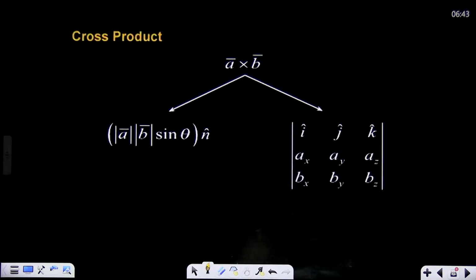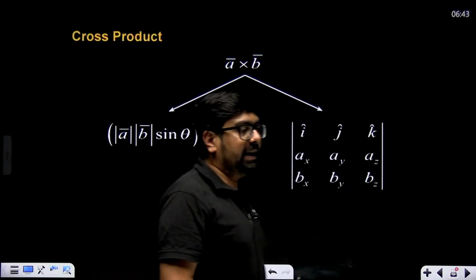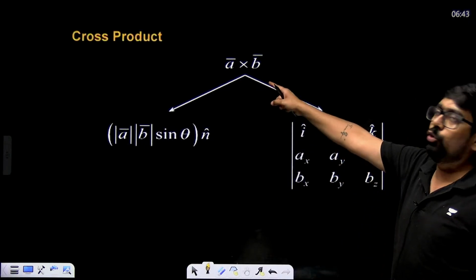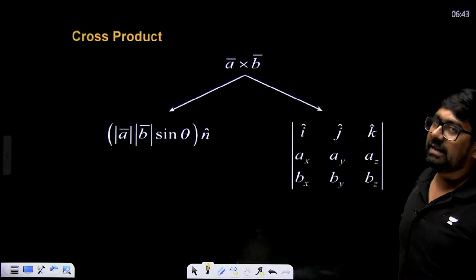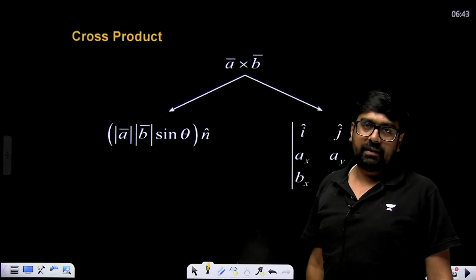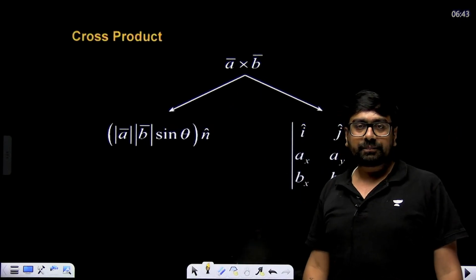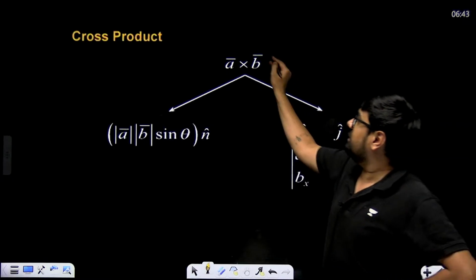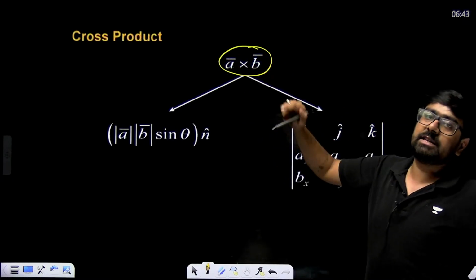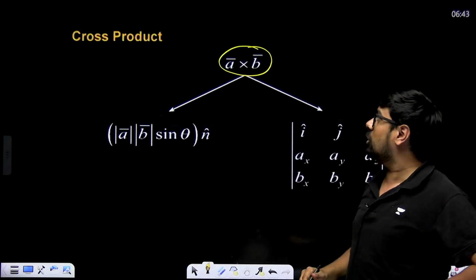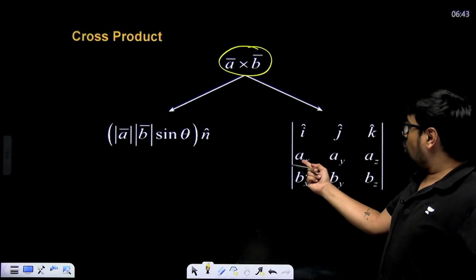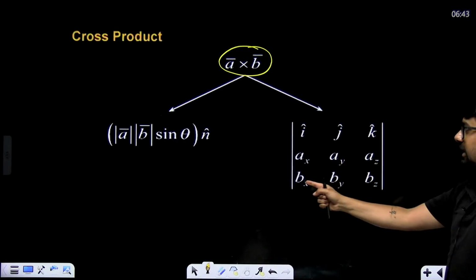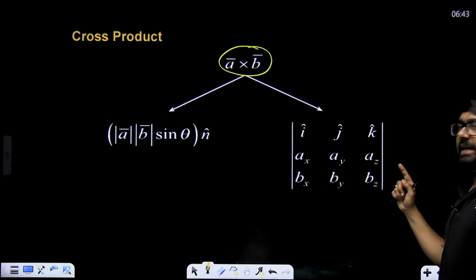Cross product. Remember one thing, if they ask you to find a vector which is perpendicular to vector A as well as vector B, then you have to do A cross B. Suppose they ask you to find the vector which is perpendicular to A, then also you can find A cross B, right? The vector which is perpendicular to both A as well as B is A cross B. How do you find A cross B? I, J, K, then components. I component, J component, K component for the first vector, I component, J component, K component for the second vector.